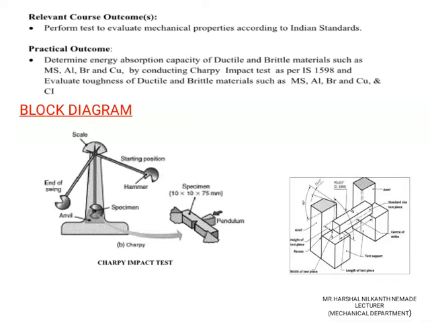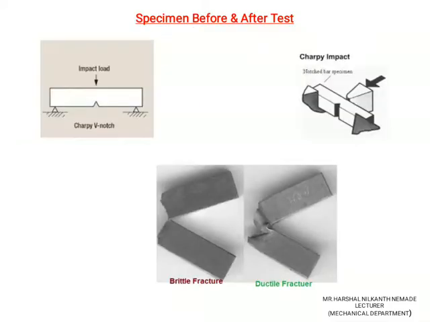Block diagram: you may see the Charpy impact test machine. The specimen is loaded horizontally in the machine. There is one notch. See, the specimen is loaded. It is fixed at both ends and the middle portion is free. So the hammer strikes from the back side.